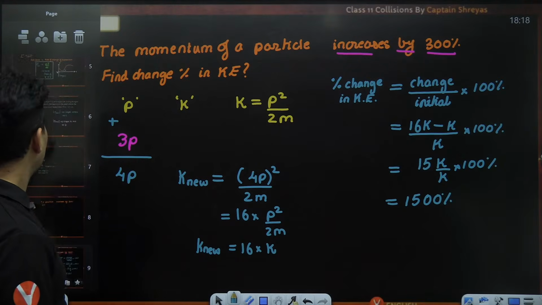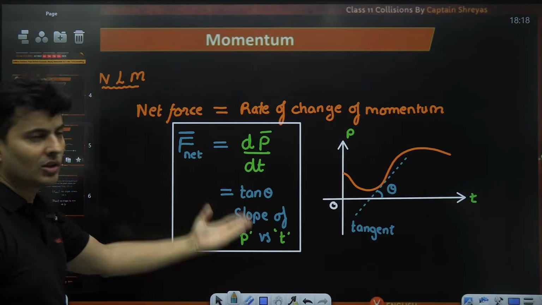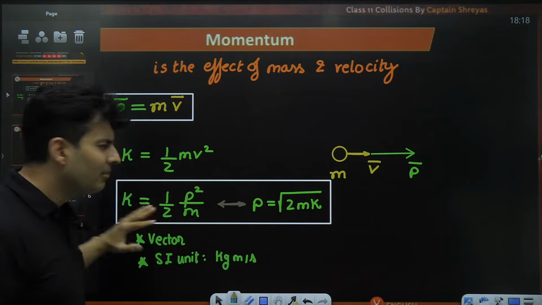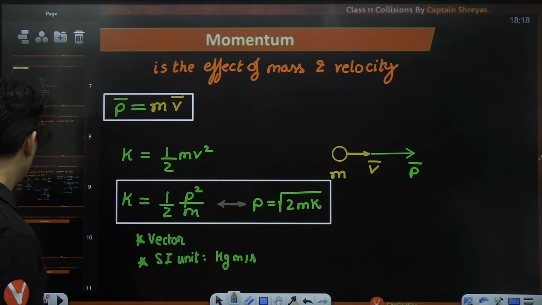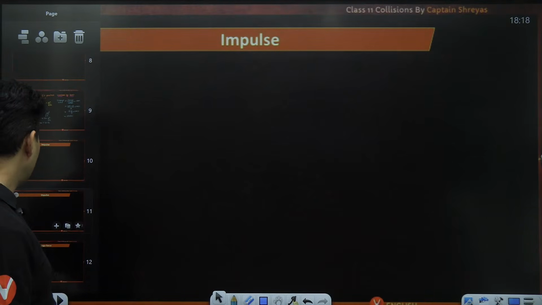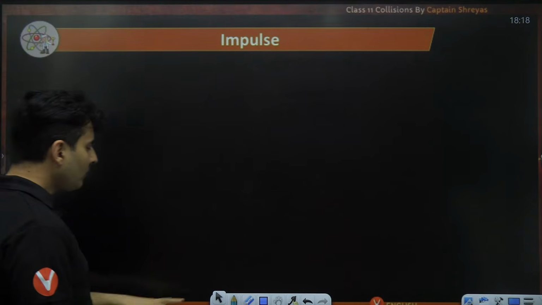So this is how you can get some questions on either the slope or basic derivatives or just this kinetic energy and momentum relationship. This was fairly basic, but let's go to the main concept now, and that is impulse. And then we'll go to average force.